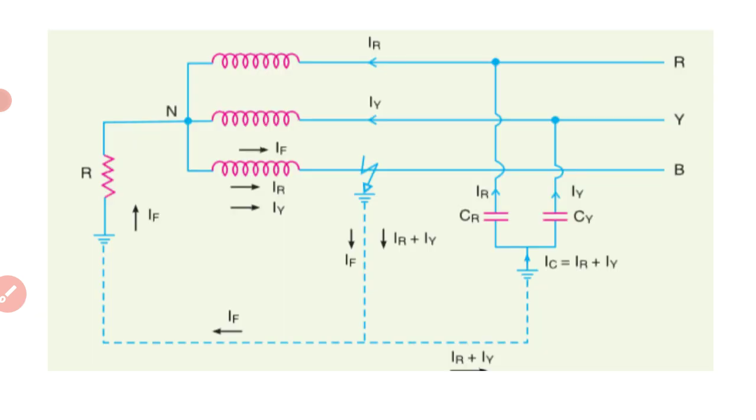So this is the fault case circuit. You just have to go through it here. It is similar to the previous one, but the only thing is the resistance is introduced, so that we are reducing the fault current. The figure is the same, but what difference is there? Here resistance is introduced, and you have to explain the same things, including the resistance, which limits the current. This point is very important in resistance grounding.